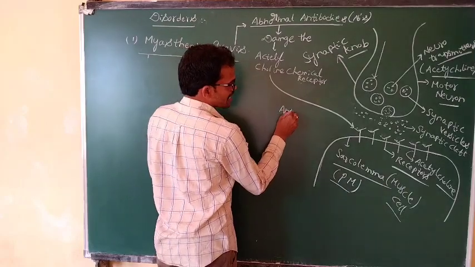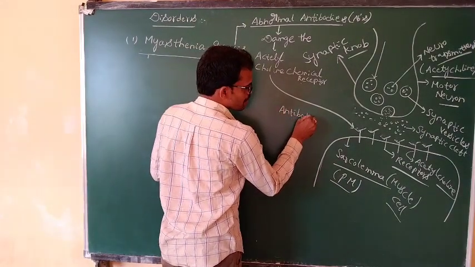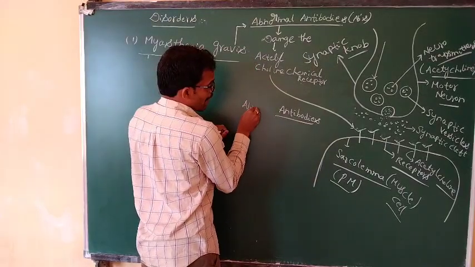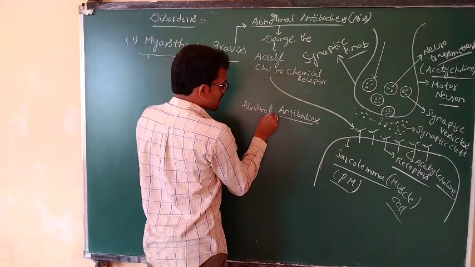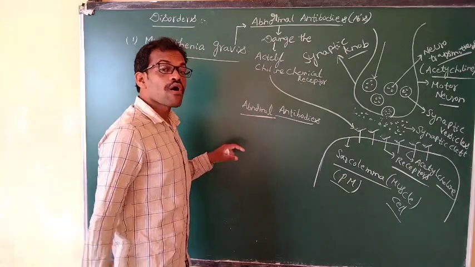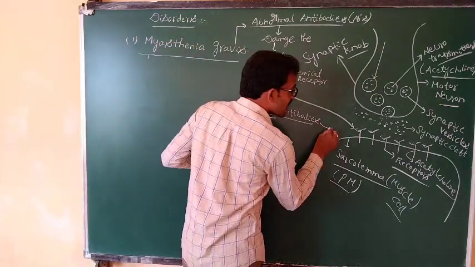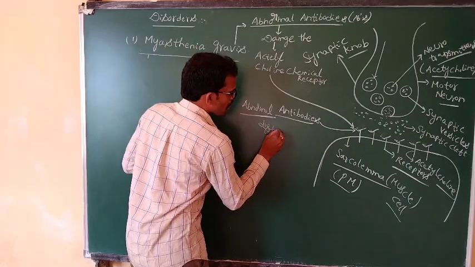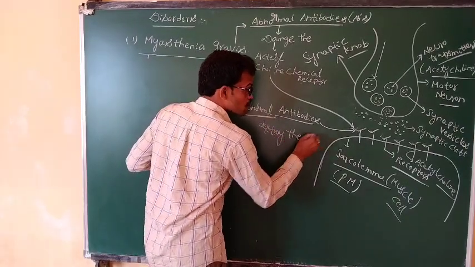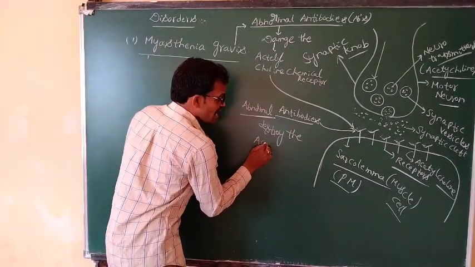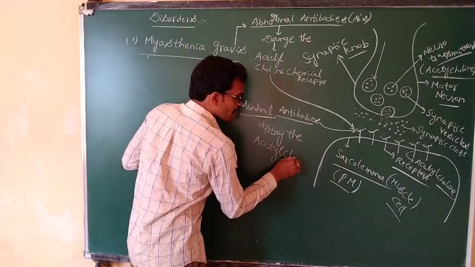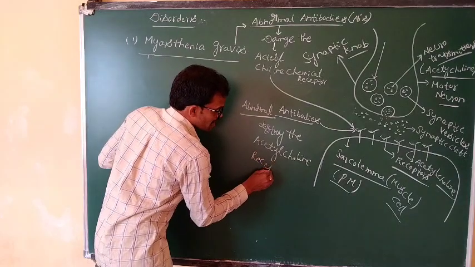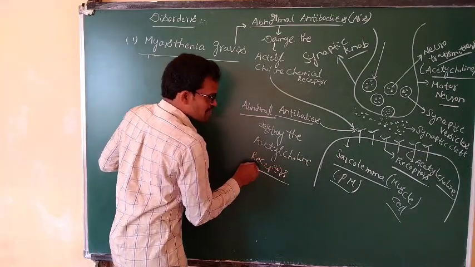Abnormal antibodies destroy the acetylcholine receptors.